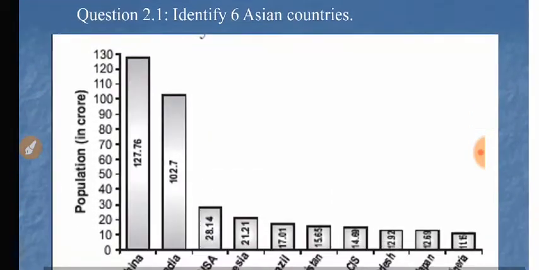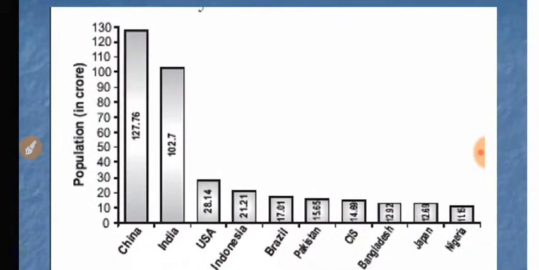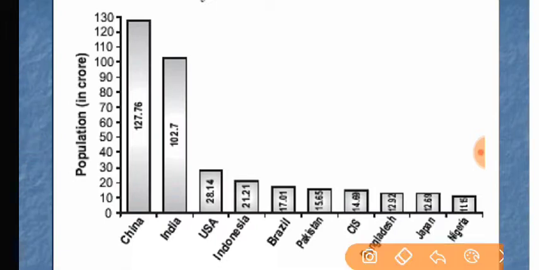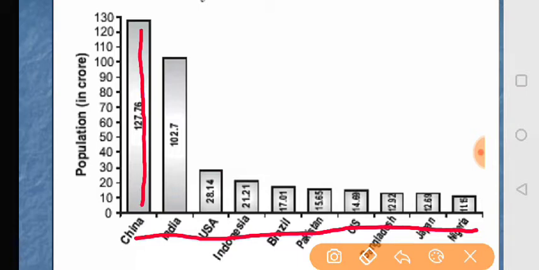These are the 10 populous countries. Number 1 China, number 2 India, number 3 USA, Indonesia, Brazil, Pakistan, CIS, Bangladesh, Japan and Nigeria. This is the population bar graph of these countries.